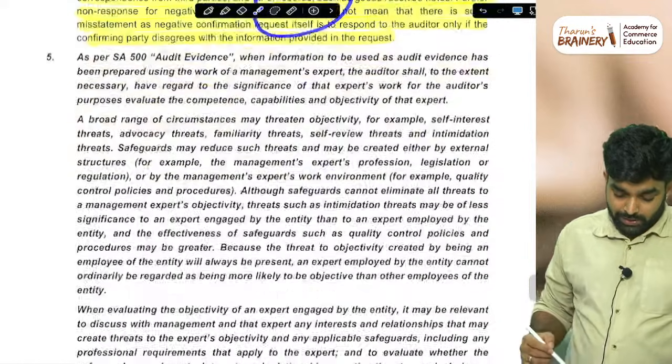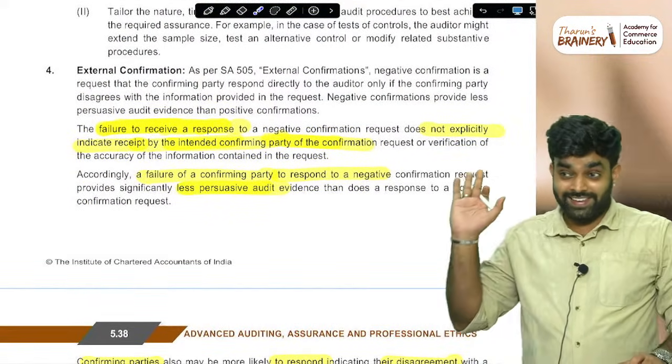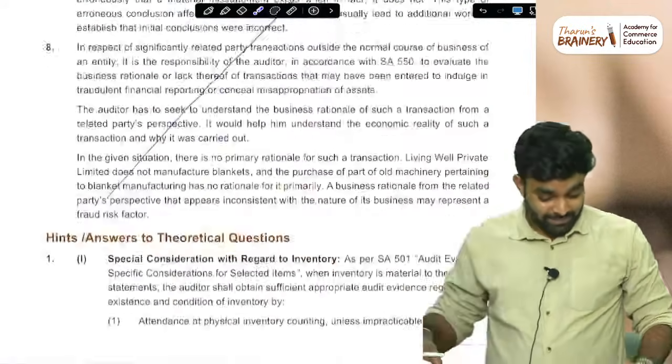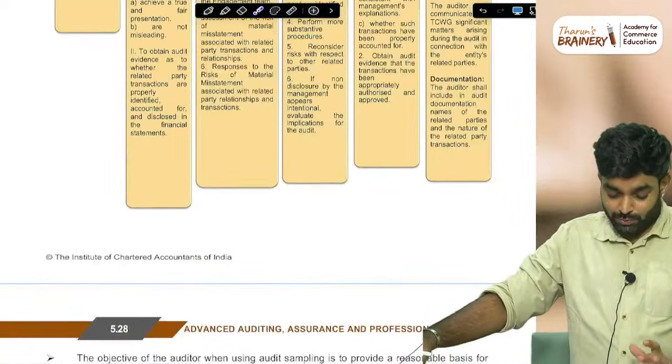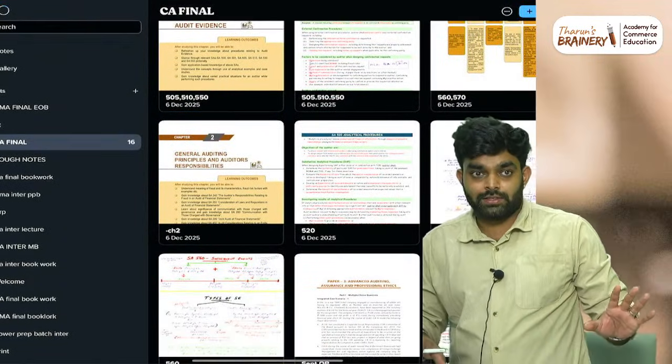505 and 550, 550 is done. Now we have two small standards remaining. We will finish them, then today's session is over.